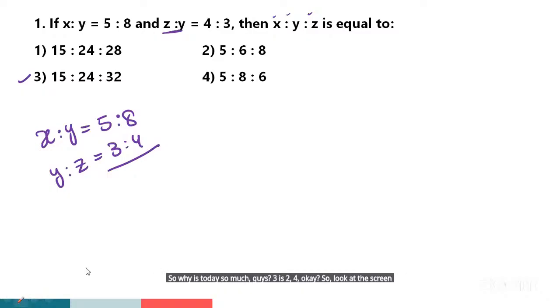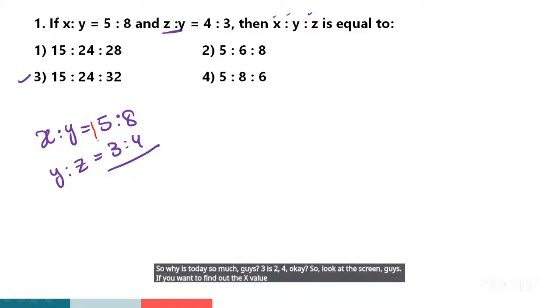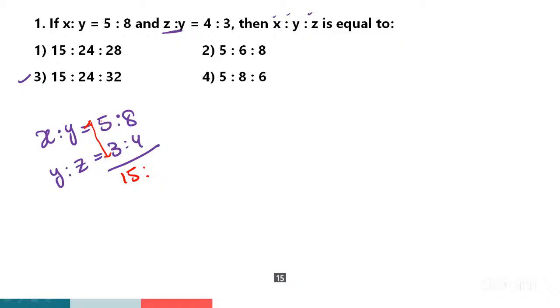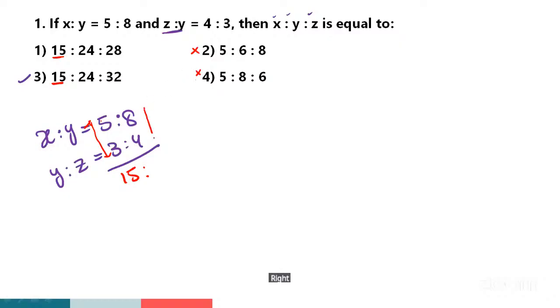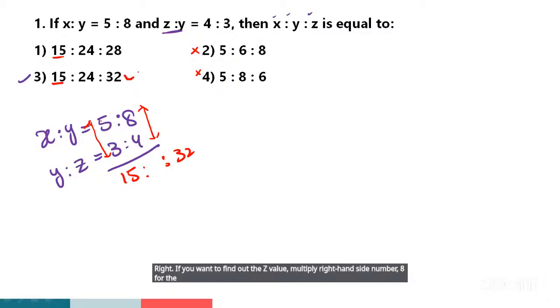Sir, if you want to find out the x value, multiply left hand side numbers. 3 5s are 15. Go through option verification. Which option starting number is 15? That option is the right answer. But here two options are there, then eliminate option 2. Option 4 is eliminated. If you want to find out the z value, multiply right hand side numbers. 8 4s are 32. Now which option is the right answer? Option 3 is the right answer, guys.